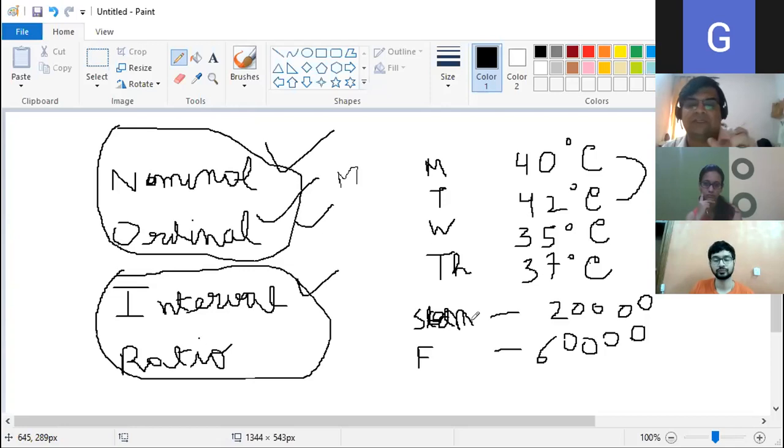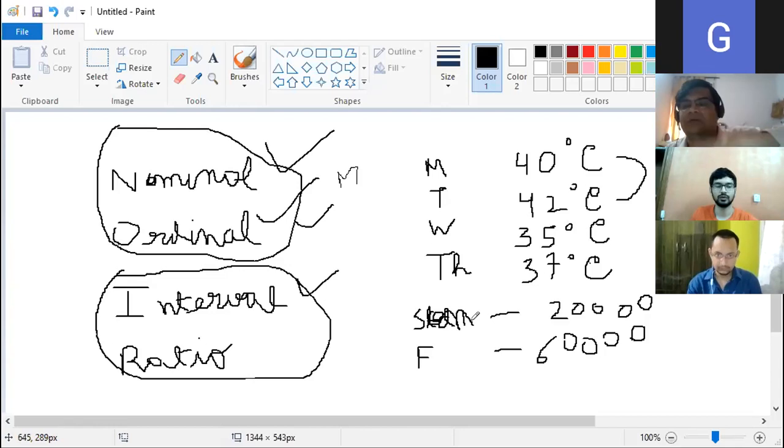Father's income is 60,000, so if I take the ratio, what will be the ratio of father's income and son's income? Father by son will be 60,000 by 20,000. That is 3:1. Very good. Okay, so I can tell. So see, in ratio data.